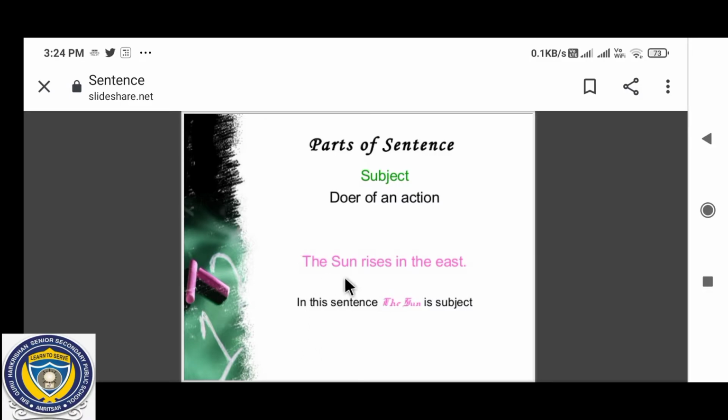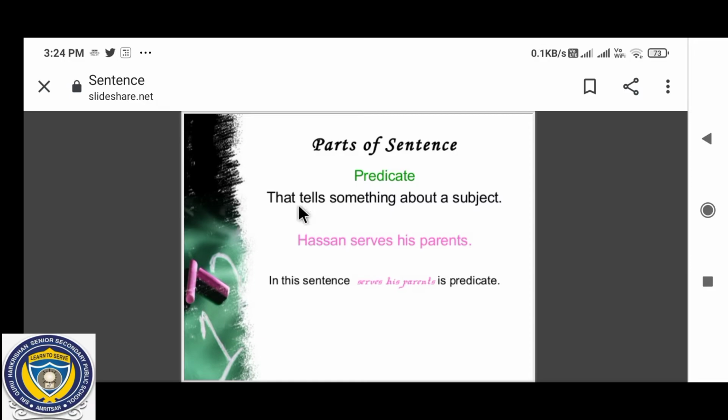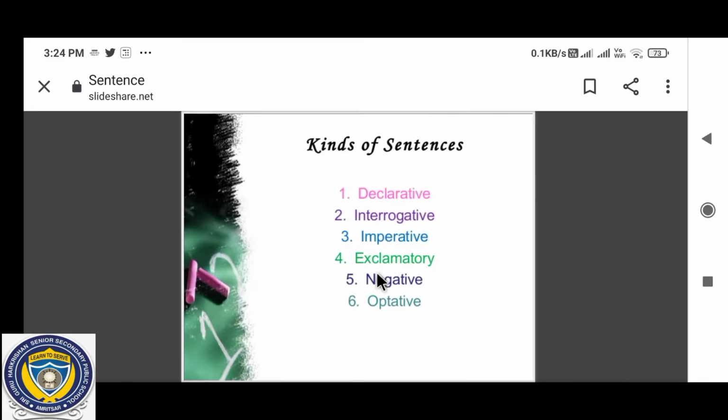The sun rises in the east. In this sentence, the sun is a subject because it is rising in the east. What is a predicate? That which tells something about a subject, that gives more information about a subject, is known as a predicate. Hassan serves his parents. In this sentence, serves his parents is the predicate and it gives more information about Hassan, what he is doing. He is serving his parents.